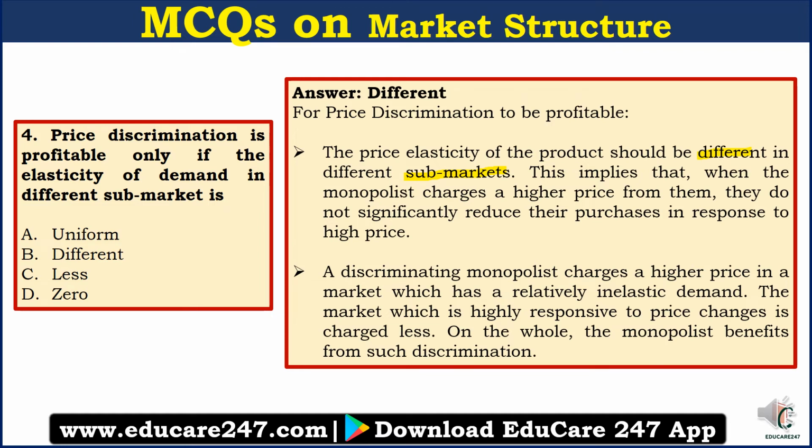So a monopolist charges a higher price in a market which has relatively inelastic demand. The market which is highly responsive to price change, that is elastic demand, is charged less. On the whole, the monopolist benefits from such discrimination. So price elasticity has to be different for price discrimination.